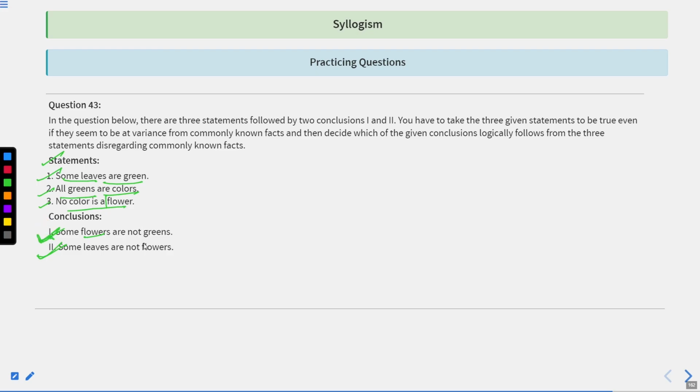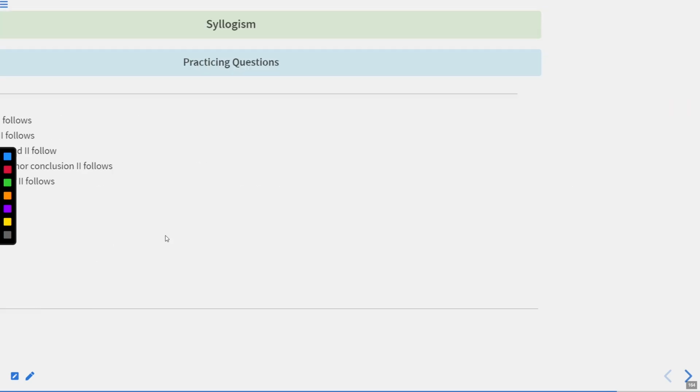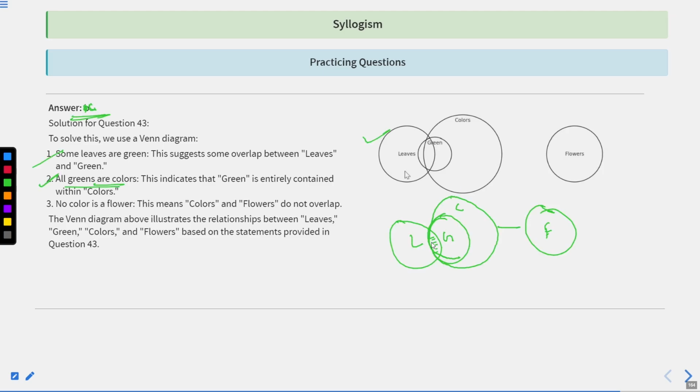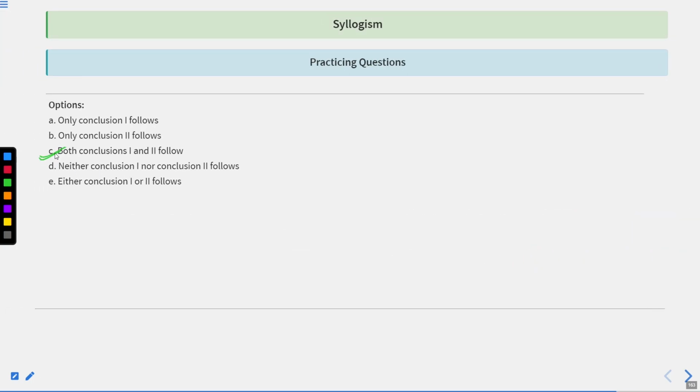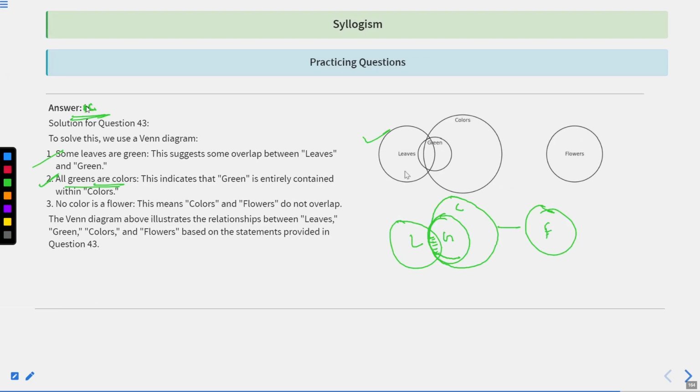Some flowers are not green is also correct, and some leaves are not flowers. Some leaves which are contained within the color and which are having no relation with this particular point. Therefore, that statement is also correct. Therefore, both statement B and C, conclusion 1 and 2, is correct. The answer for this question would not be answer B, but rather answer C. I suppose you have understood why the answer for this particular question is answer C, not answer B. Understood, my dear students?